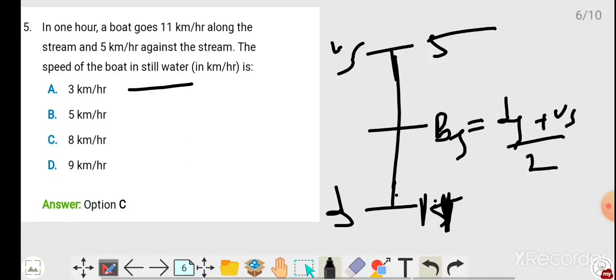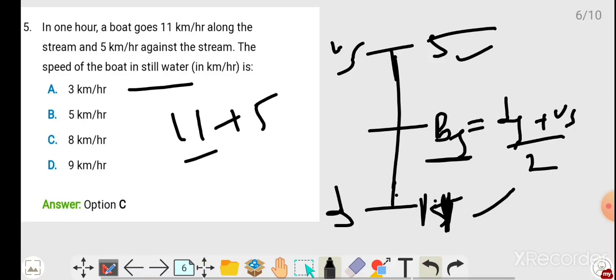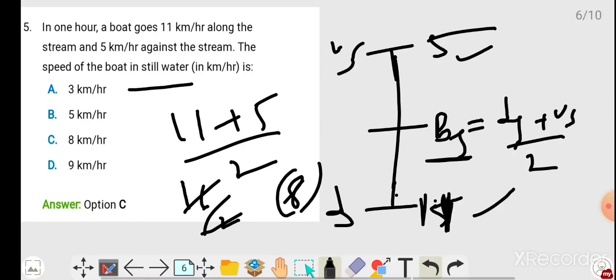See friends, in 1 hour means it is the same, 5 and 11 only. So boat speed equals downstream plus upstream by 2. So 11 plus 5 by 2 means 16 by 2, so it is 8 kilometers per hour. So next question we are going to see, friends.